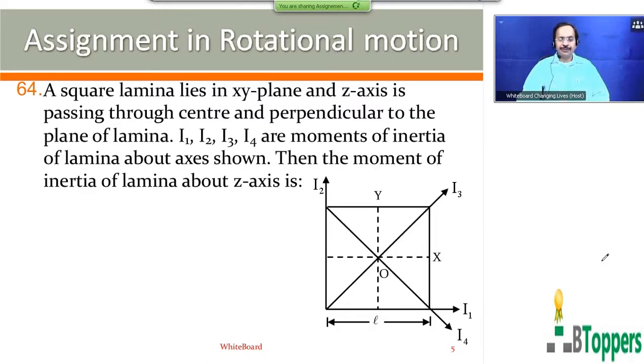Then look at question number 64. The square lamina lies in the xy plane, and the z axis is passing through the center and perpendicular to the plane of the lamina. I1, I2, I3, I4 are moments of inertia of the lamina about the axes shown. The moment of inertia of the lamina about the z axis is. So in this case, the z axis is perpendicular to the plane of the lamina and passing through the center of the lamina.